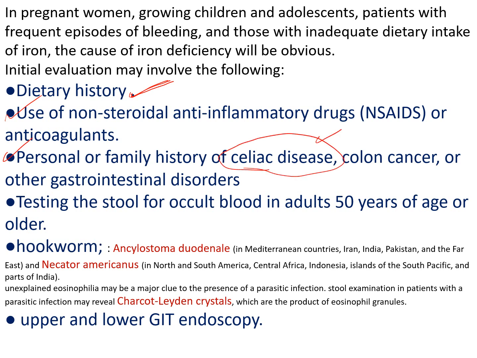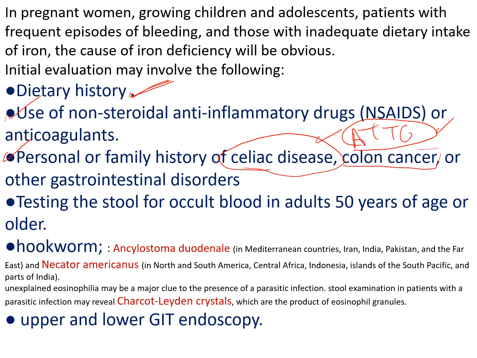Sometimes silent celiac disease will present only with iron deficiency anemia. So checking for anti-tissue transglutaminase is a must in any patient with unexplained iron deficiency anemia.